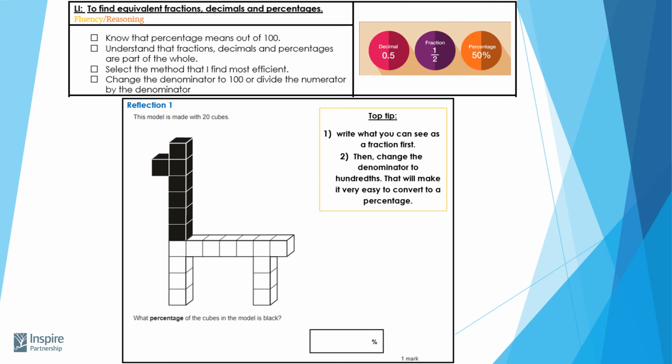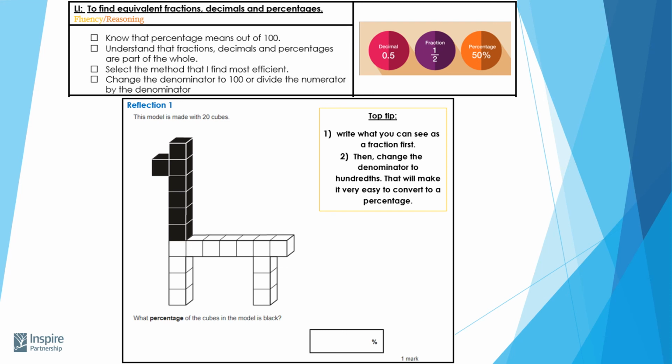If you finished those questions, I've got a bit of a challenge for you because some children will find that a little bit easier than some other children. So if you think that that was okay and you could cope with that, I'd like you to have a look at this. This is actually a question off of a SATs paper, and it will give you an idea of some of the things you're going to need to do in order to convert fractions to percentages.